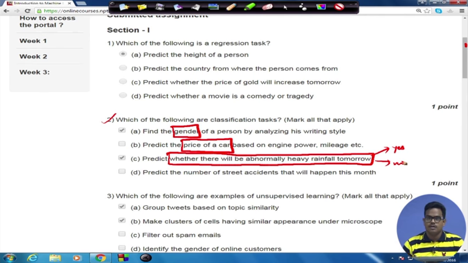So what you are trying to predict is either yes or no. The variable which has to be predicted can take up only two values, yes or no, and hence this problem is again a classification problem because the output variable is categorical.